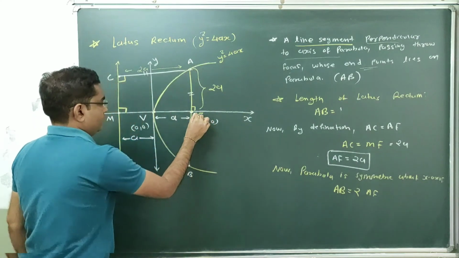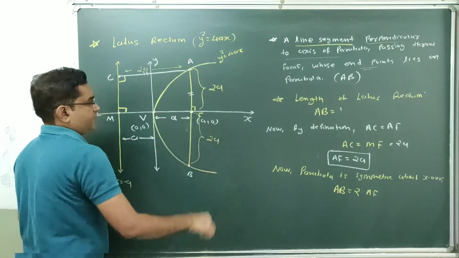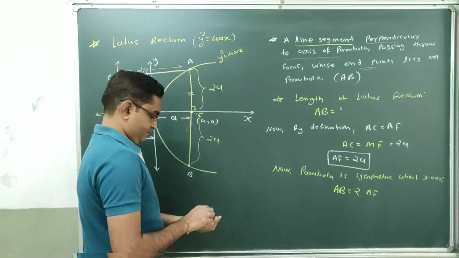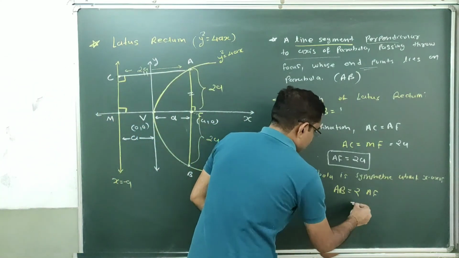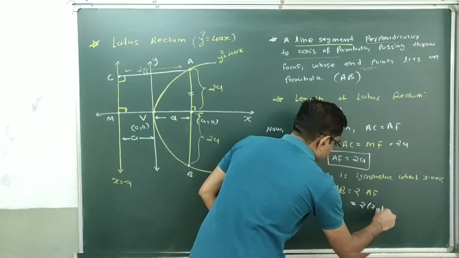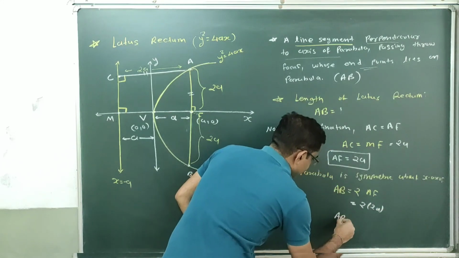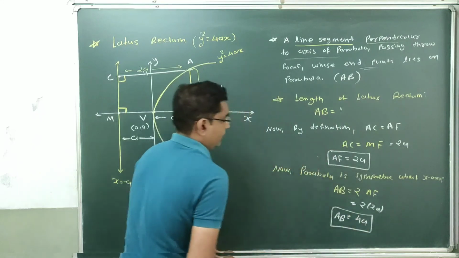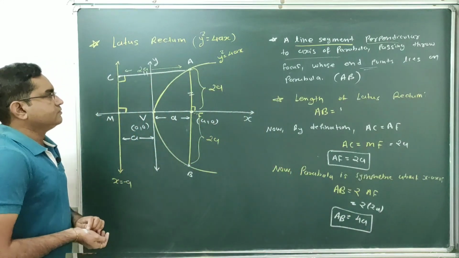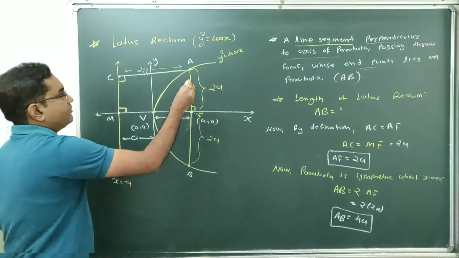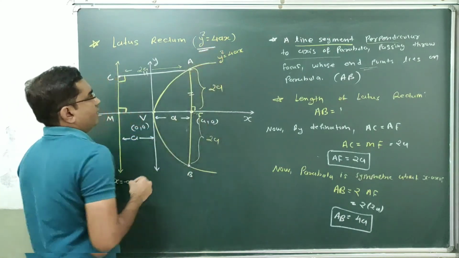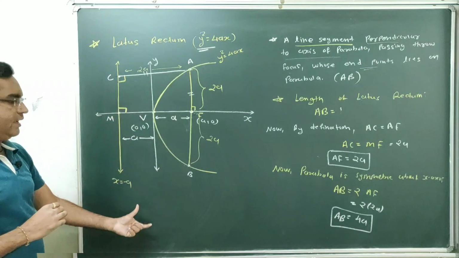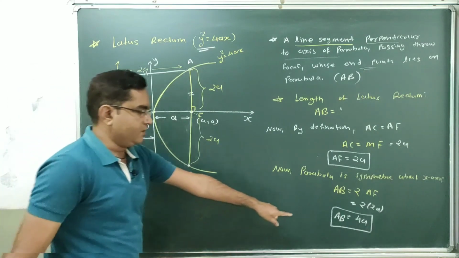This length will also be equal to twice a. So the total length of this line segment AB is equal to 4a, and that is nothing but the length of the latus rectum. Done. So for the rightward parabola y square equal to 4ax, the length of the latus rectum will be 4a.